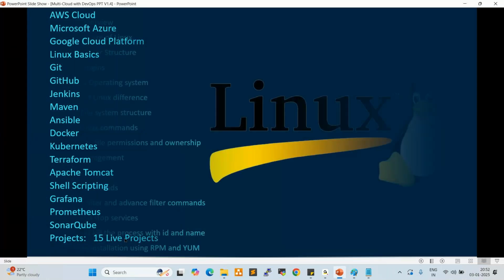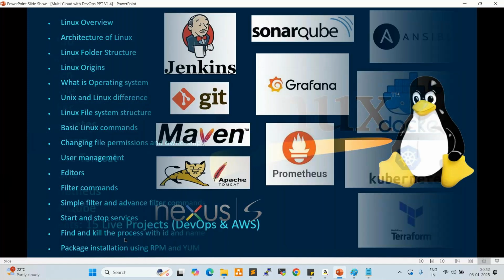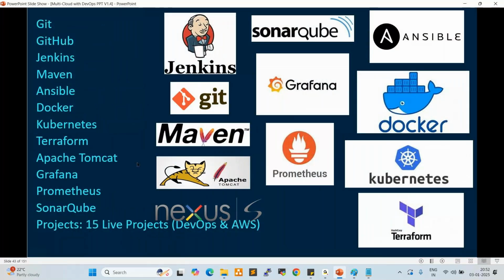Fine. So these are the Linux modules which you are going to learn. It takes 3 to 4 days. Linux takes 3 to 4 days. Next one. So these are the DevOps tools we are going to learn.